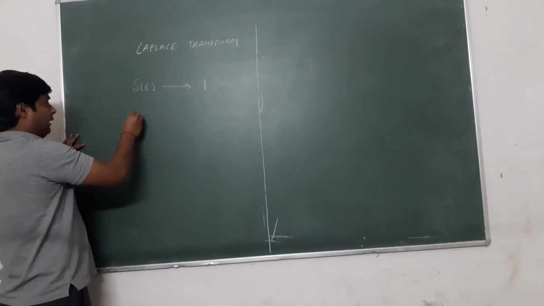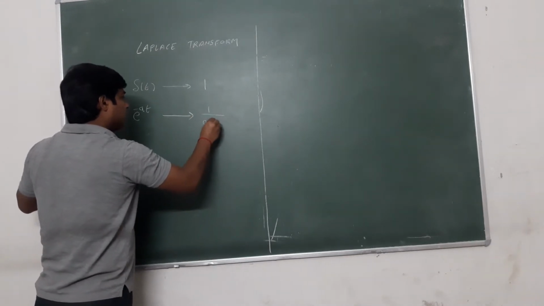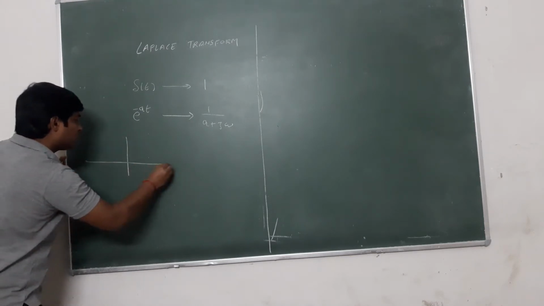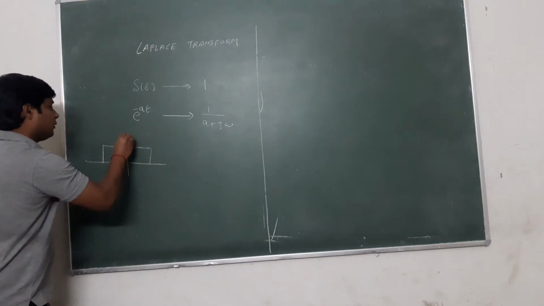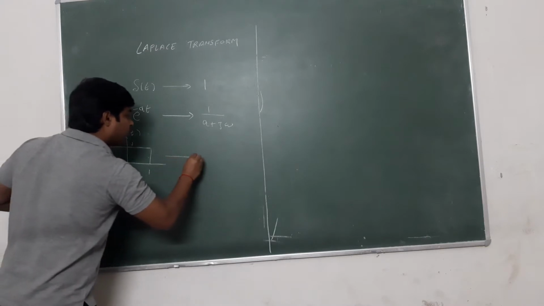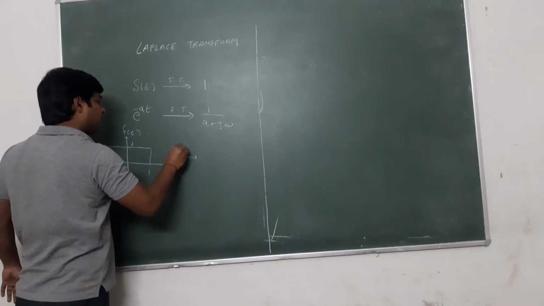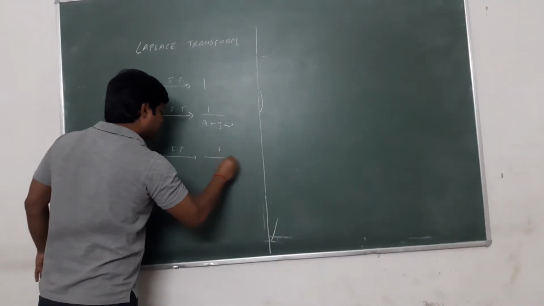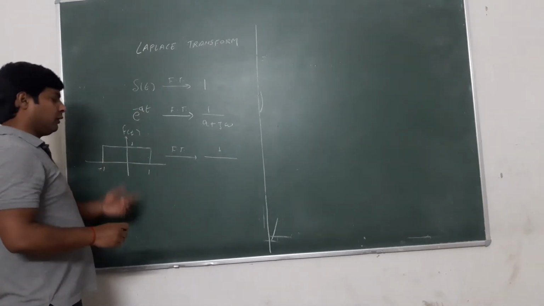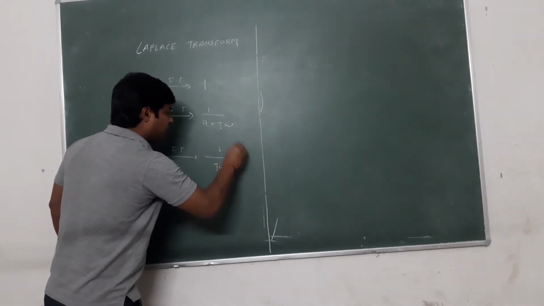It is 1. And for e to the power minus a t, the Fourier transform is 1 upon a plus j omega, a valid Fourier transform. Then for f(t) from minus 1 to 1, what is the Fourier transform of this signal?